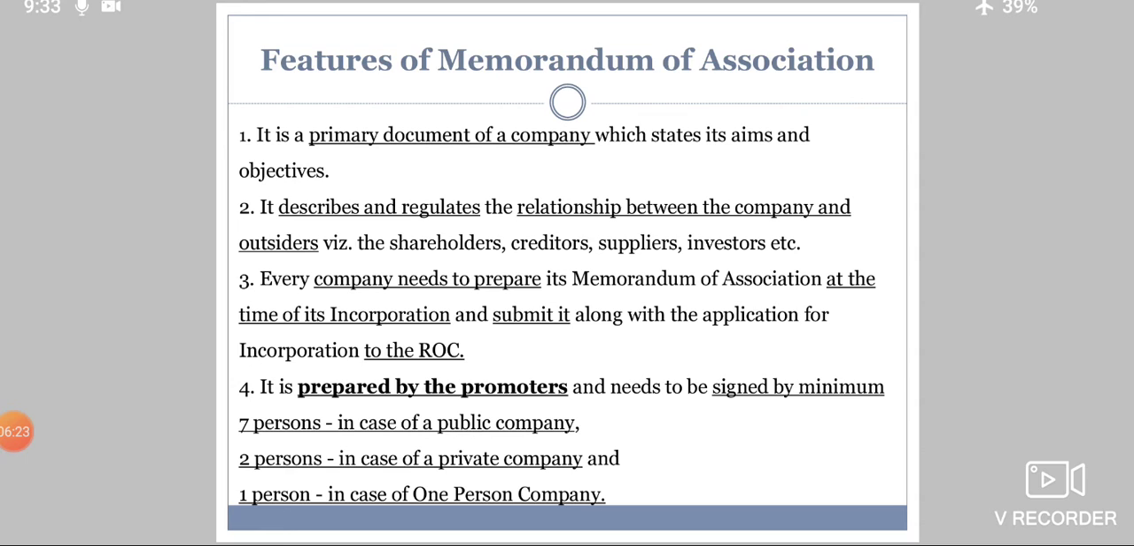That means, see, who are the promoters? First of all, a promoter is an institution or persons who come up with an idea to start a company or to start a business. They are the very first ones who get this thought of forming a company. So now this memorandum should be signed by those persons, and in a public company you require 7, in a private company 2, and in a one person company 1.